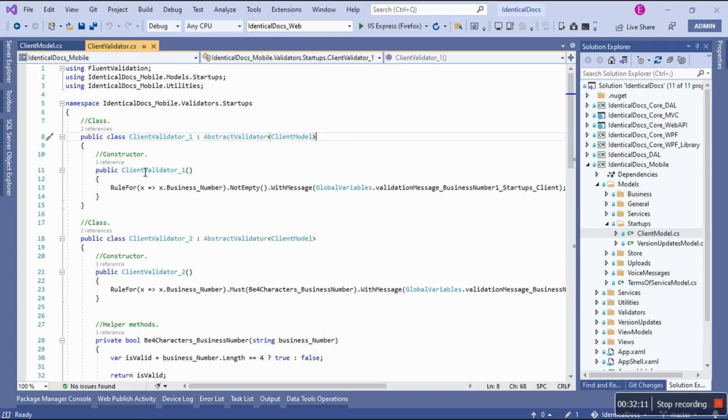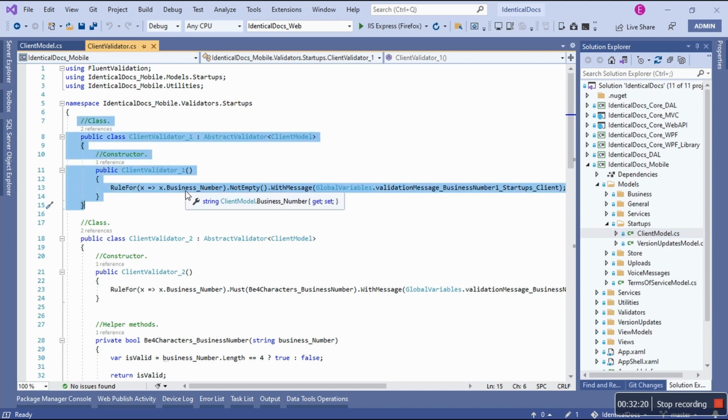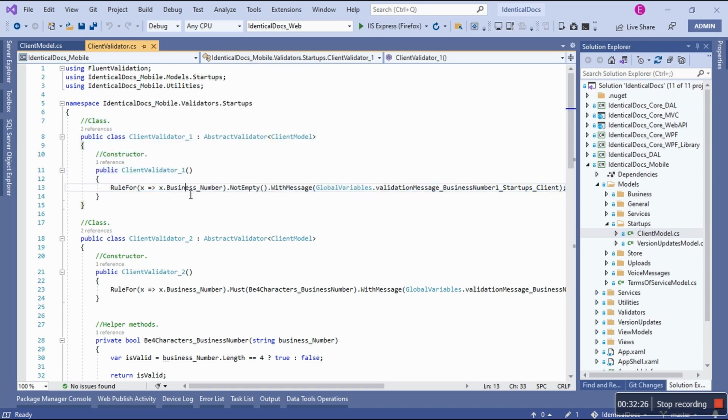And then I have the constructor. Like I said, we need the constructor, then the rule for. Now this class is addressing, unfortunately, business number only. I'll try to explain why, not both of them, why only one. So it's addressing business number. We say it should not be empty, and I have the message.